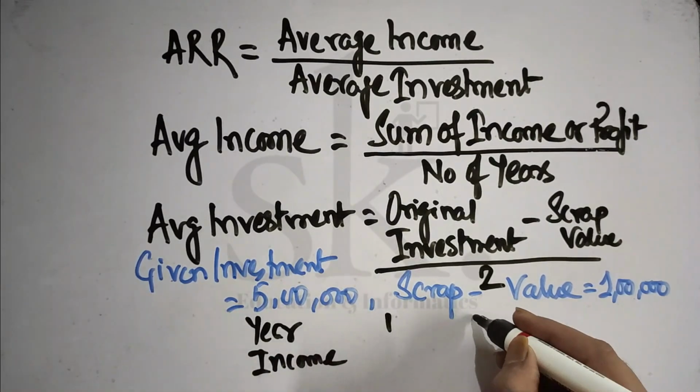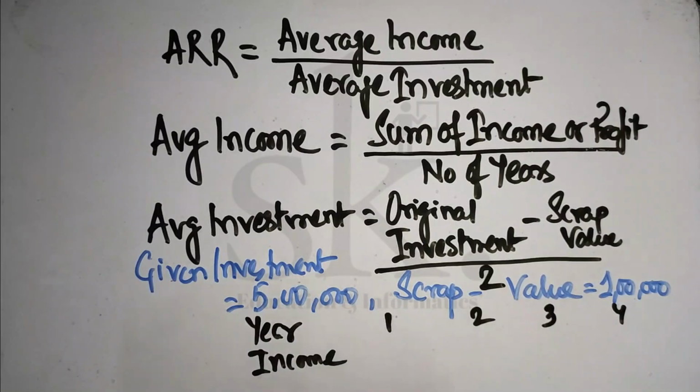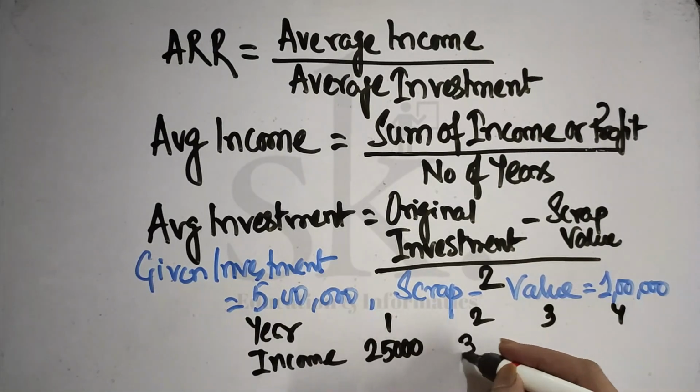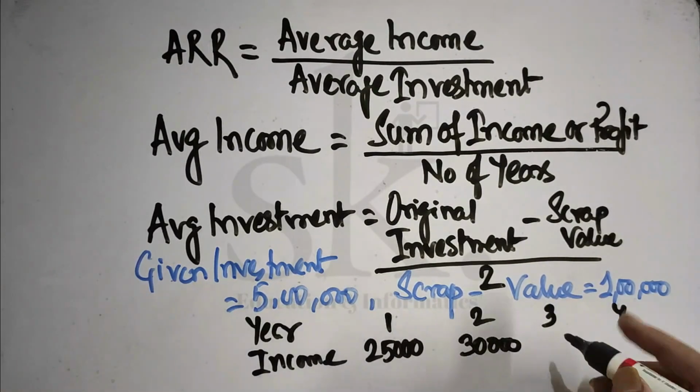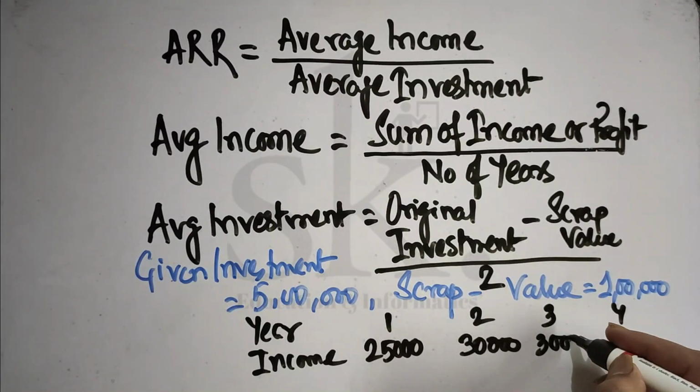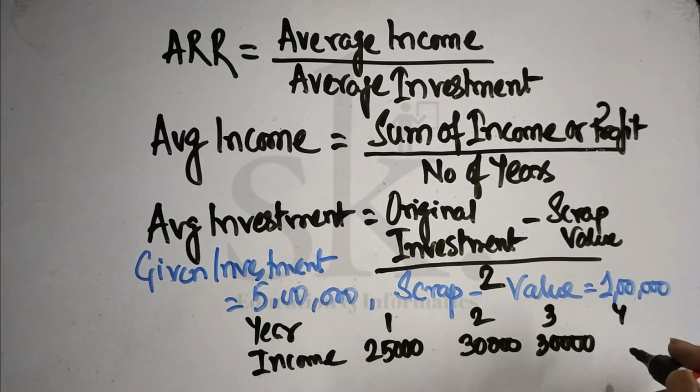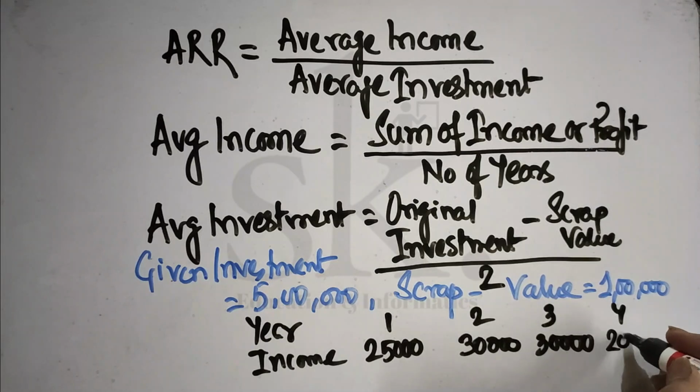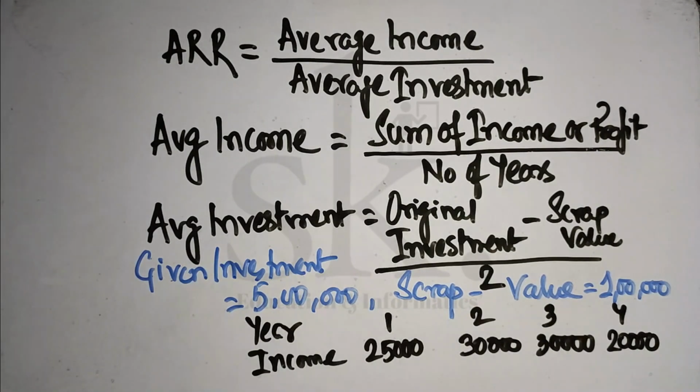So year 1, year 2, year 3, year 4. Just a layman's example. So year 1 is 25,000, year 2 30,000, year 3 30,000, and year 4 say 20,000. So these are the figures given.